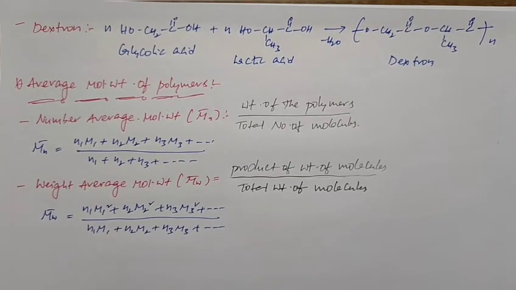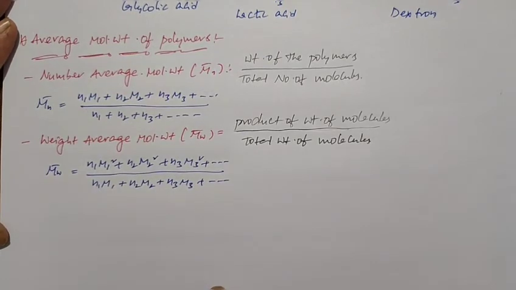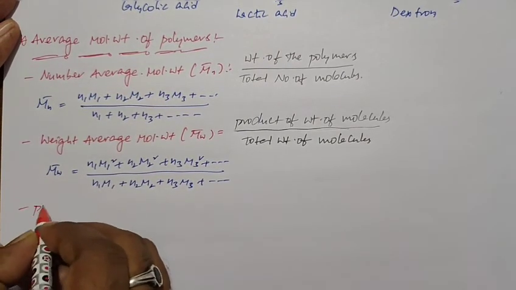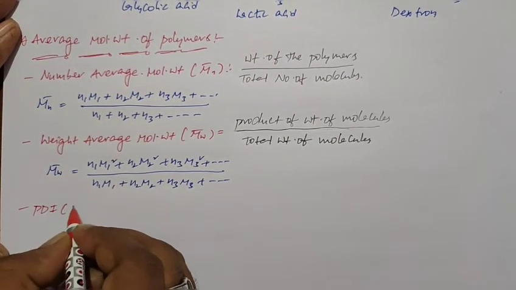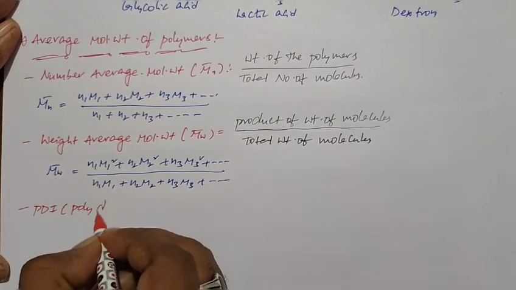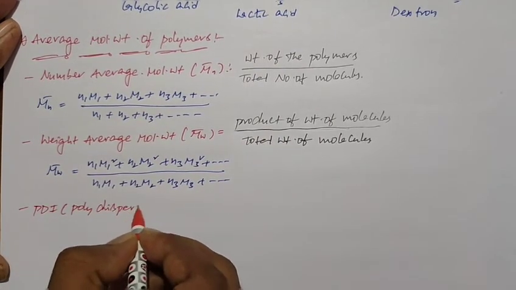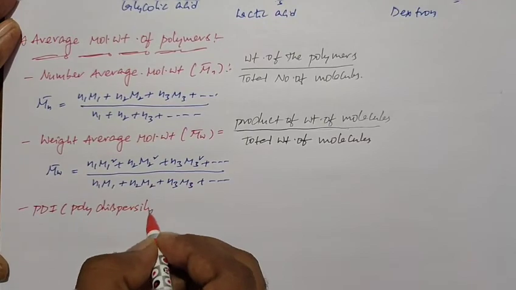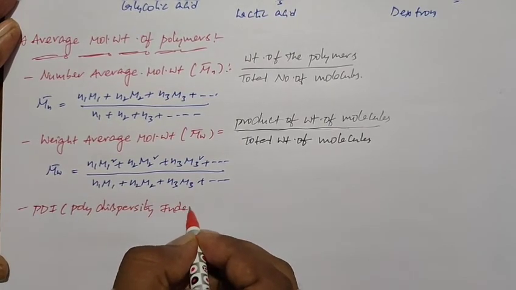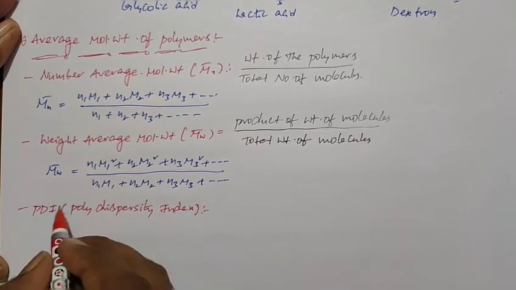So these are the number average molecular weight and weight average molecular weight. Based on these two formulas, we have another one, PDI, which we call the polydispersity index. What is PDI?